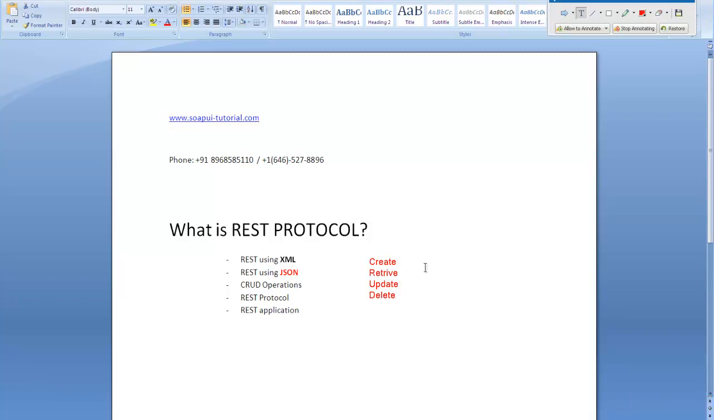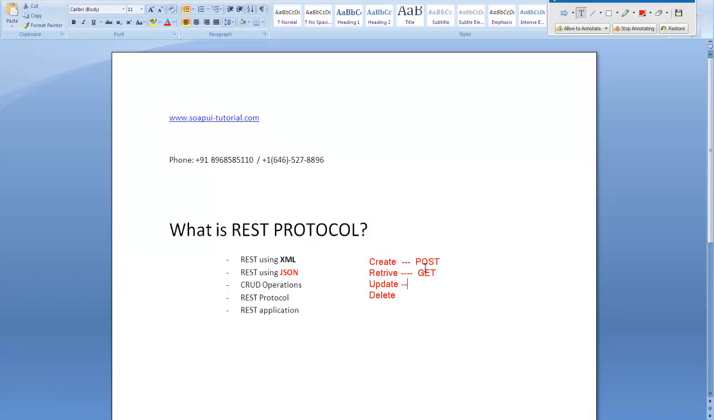Create means creating the record. When you create a record on the server, what do you do? You send some data, you fire a POST request. Fine. When you retrieve the data from the server, you fire a GET request. These are the various types of requests which you can send to the server.